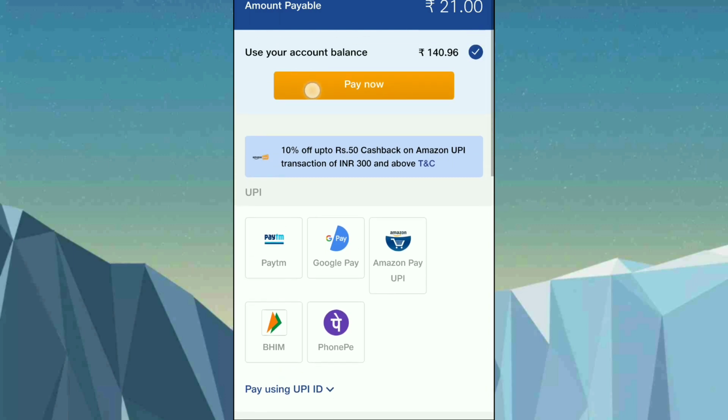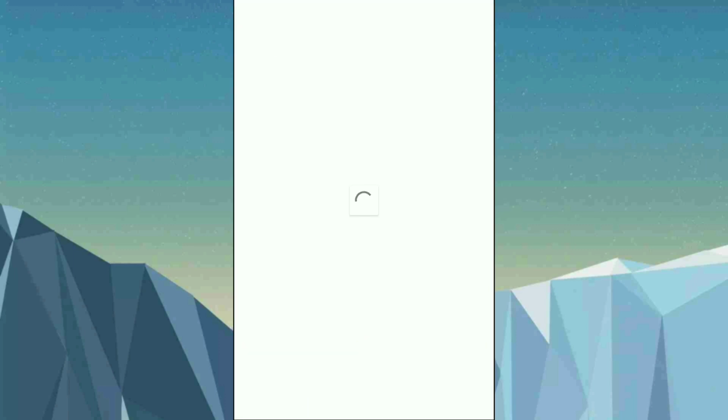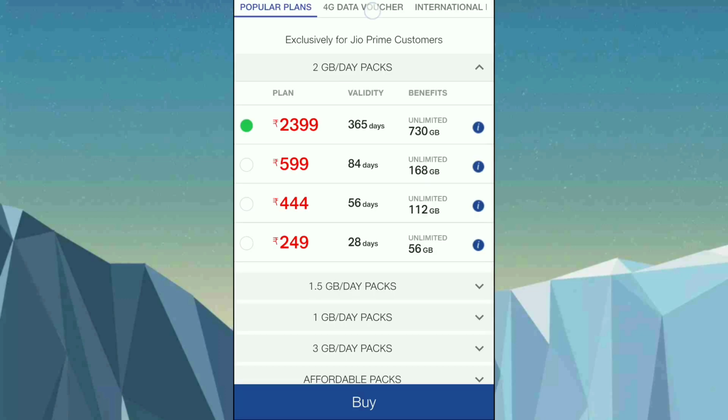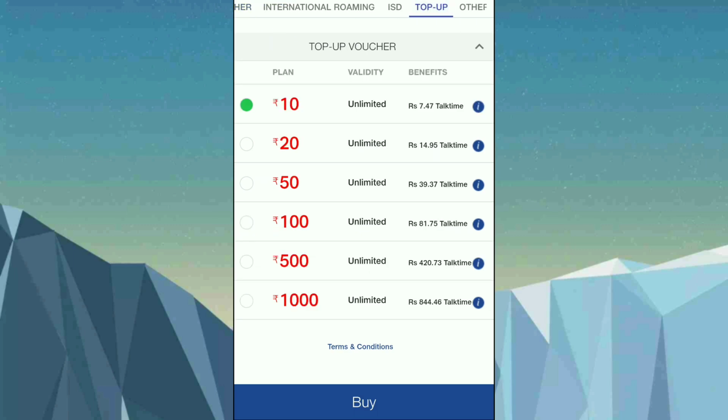If I click on pay now, I will be getting a benefit of 21 rupees, package details and all. For the 21 rupees, as you can see here, we will be getting 2 GB of data, and also we will be getting 200 minutes. So when you recharge for top up, you will be getting some more data and more benefits when you are recharging with this.